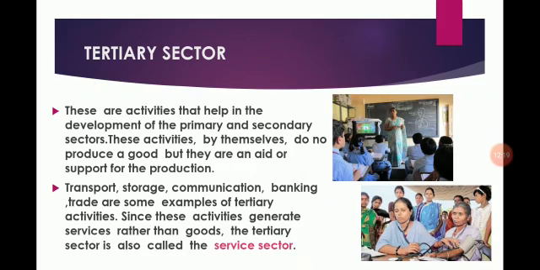Students, imagine what would happen if farmers refuse to sell sugarcane to a particular sugar mill. The mill will have to shut down. Students, this is an example of the secondary or industrial sector being dependent on the primary sector.